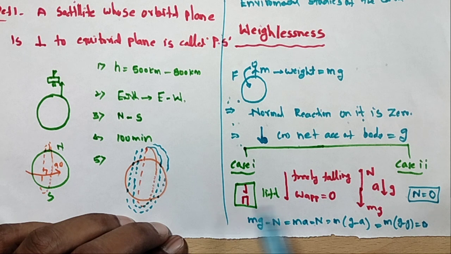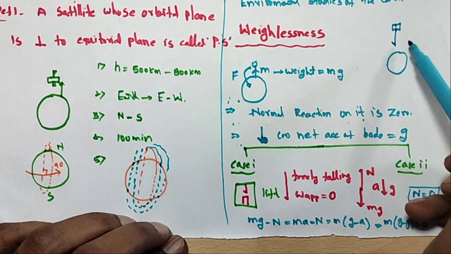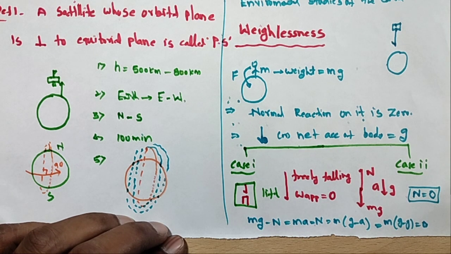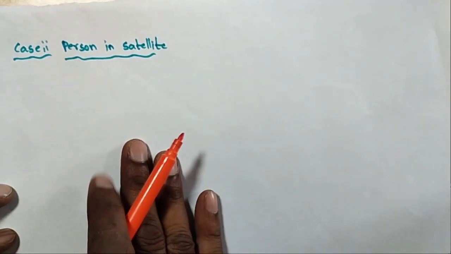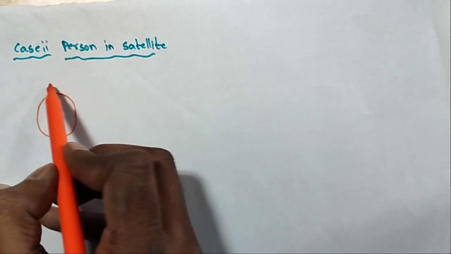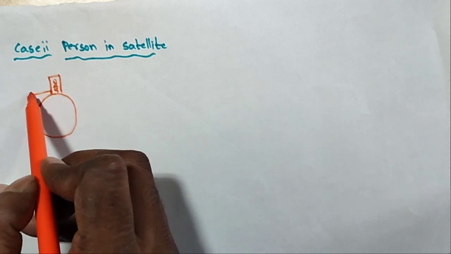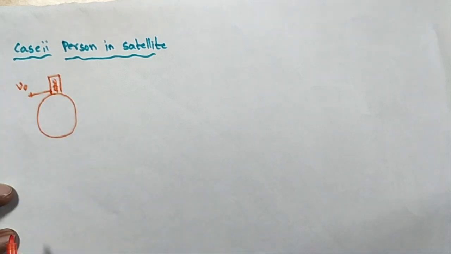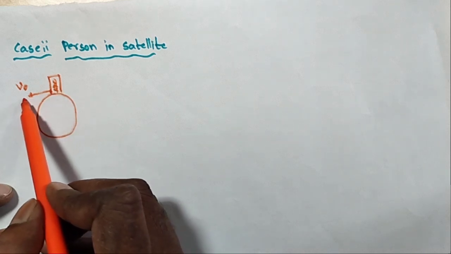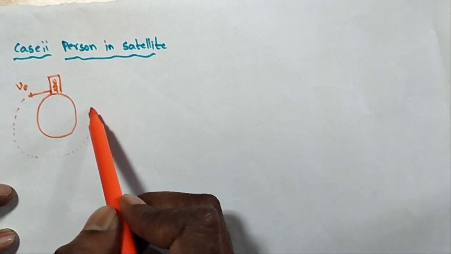Suppose a person is freely falling from a particular height, that is also weightlessness. Their normal reaction force will be 0. Next, second one, case 2, a person in a satellite. Suppose this is the earth, and here one person is in a satellite, which is moving with velocity V naught. Consider a person in a satellite orbiting close to the surface of the earth.